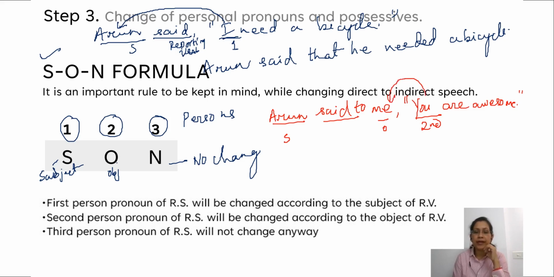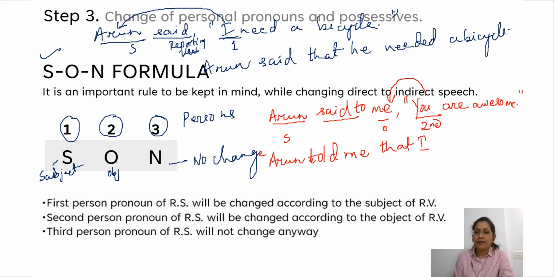So what am I going to write in the reported speech? Arun said to changes to told. I have earlier told in the previous slide that said to changes to told. Arun told me that you goes according to the object. So for me, what is the pronoun that we use?